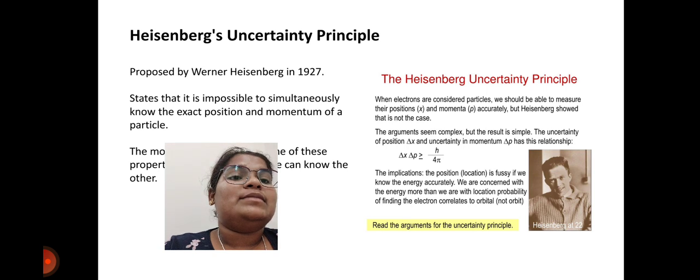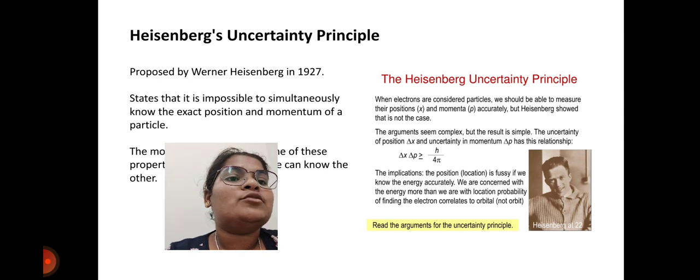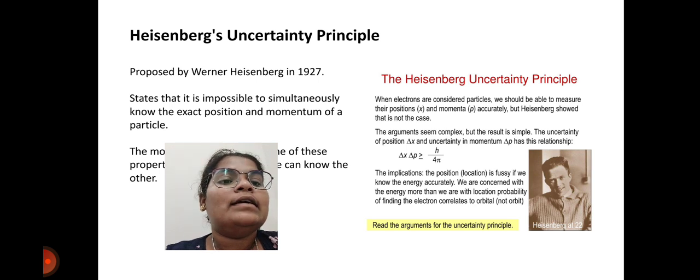Heisenberg's uncertainty principle mainly says that when electrons are considered particles, we should be able to measure their positions and momenta accurately. But Heisenberg showed that is not the case. The argument seems complex, but the result is simple. The uncertainty in position delta x and the uncertainty in momentum delta p have this relationship: delta x delta p is greater than or equal to h by 4 pi.